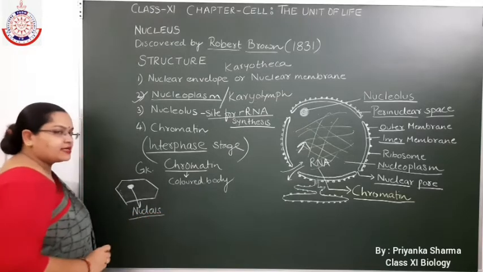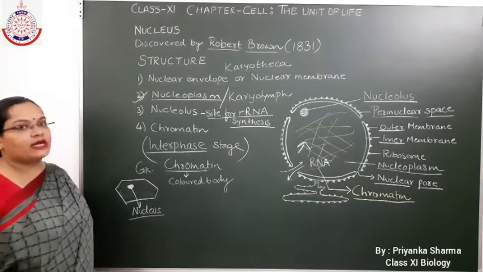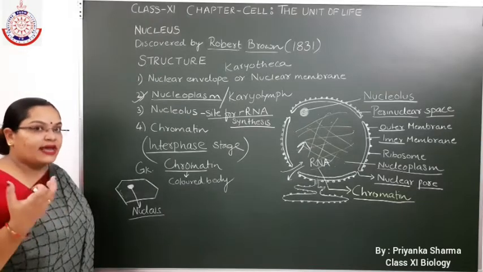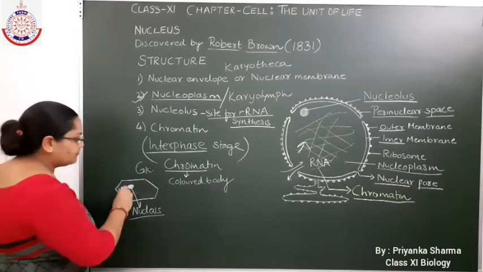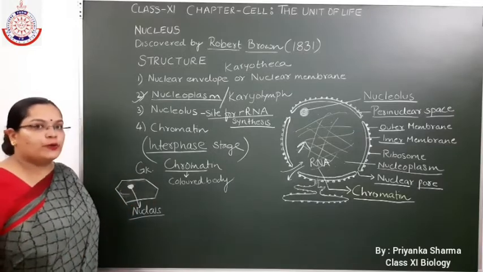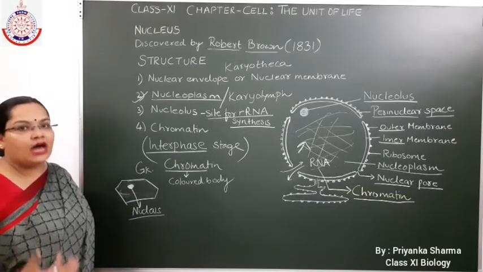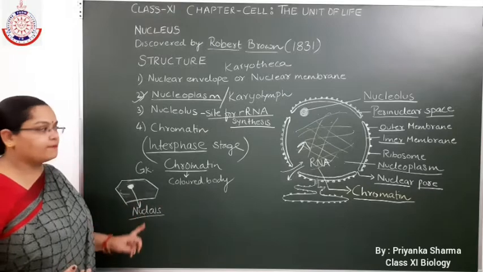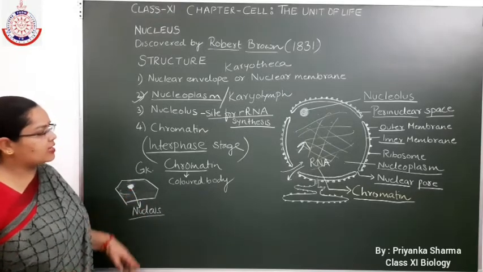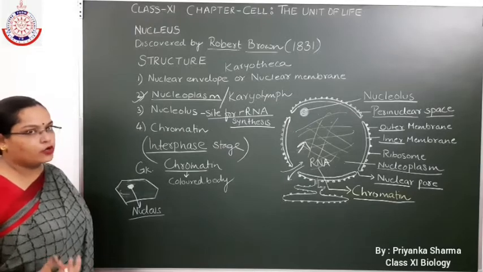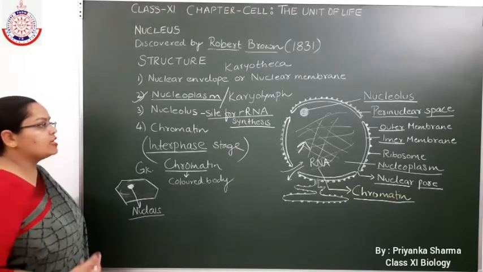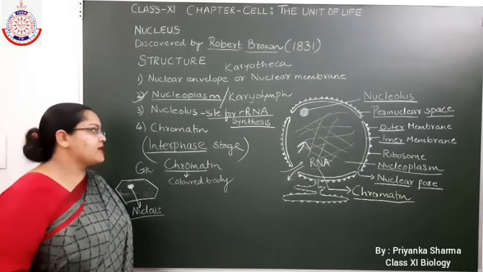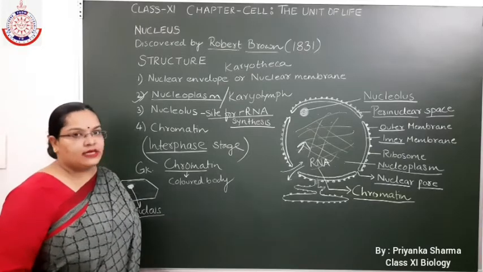And why is the nucleus dark stained? It is because the chromatin fibers or chromatin threads which are present in the nucleus take stain more as compared to the other cell organelles, due to which the nucleus appears darker in color than any other cell organelle. That's why chromatin is derived from the word chroma, which means colored body. So the entangled thread-like structures present in the nucleus are known as chromatin, which are present in the interphase